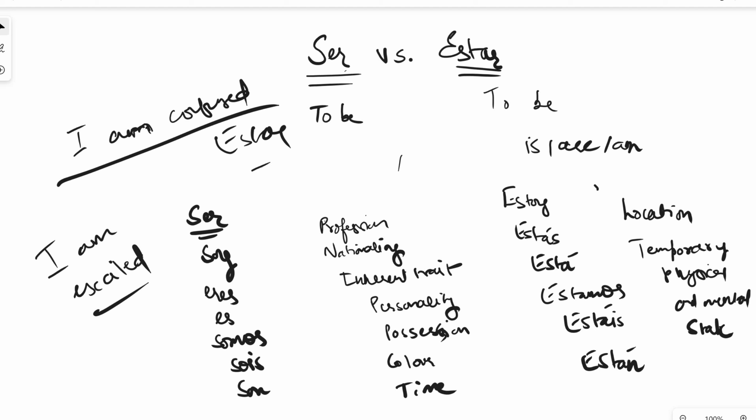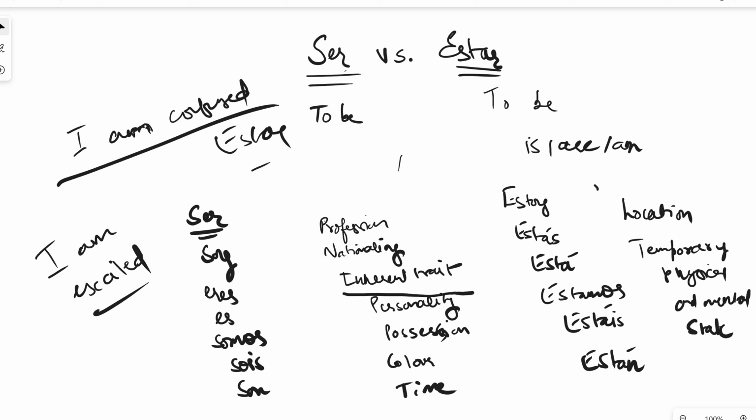If I say the dog is dangerous, now that will be ser because I'm talking about the inherent trait of somebody or someone. In case that is the dog, he's dangerous. The dog is going to remain dangerous for the rest of its life. That's the nature of the dog. It's a dangerous dog by nature.